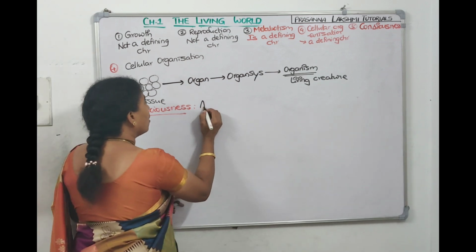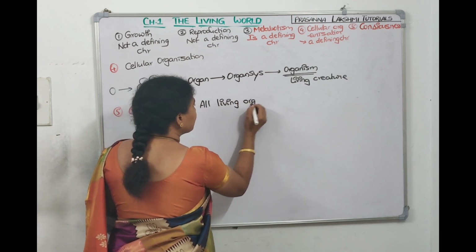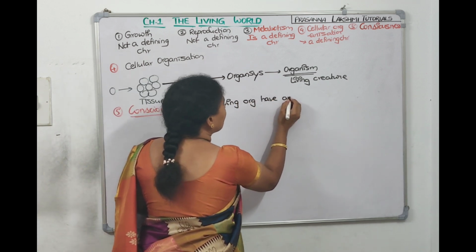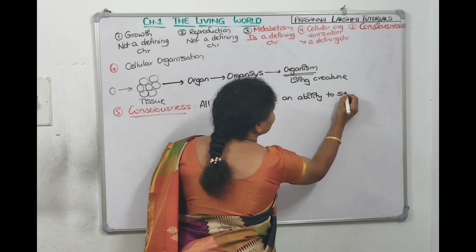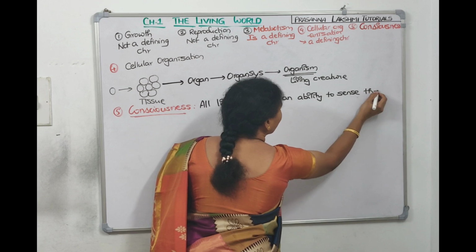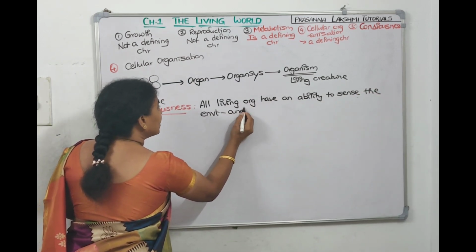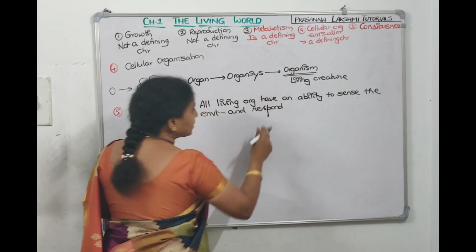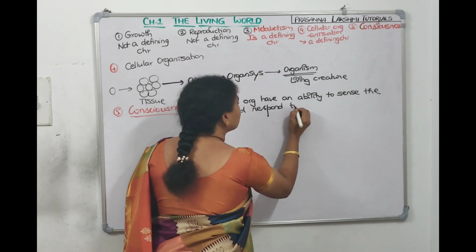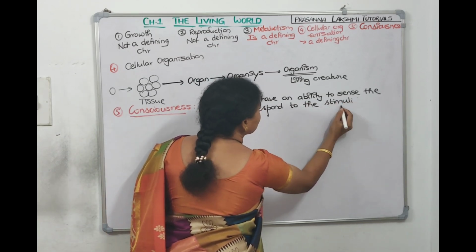So all living organisms have an ability to sense the environment, and they can respond to the stimuli also. They sense it and they respond to the stimuli.